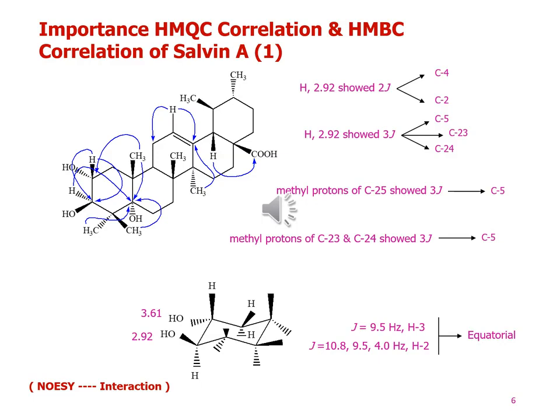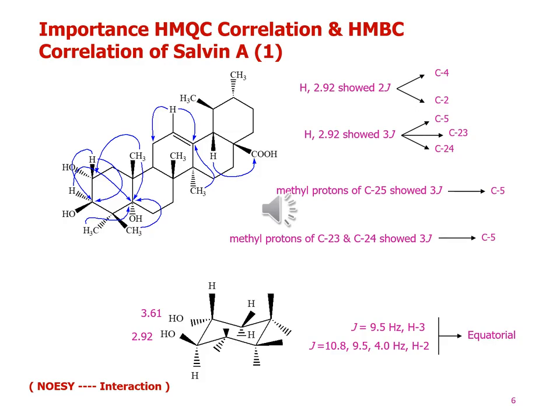The important HMBC correlations indicate the oxymethine proton at doublet 2.92, which shows a 2J correlation with carbon 4, which has value 14.1, and carbon 2, which has value 68.4, and 3J correlations with carbon 5, which has value 72.9, carbon 23, which has value 28.3, and carbon 24, which has value 16.4.